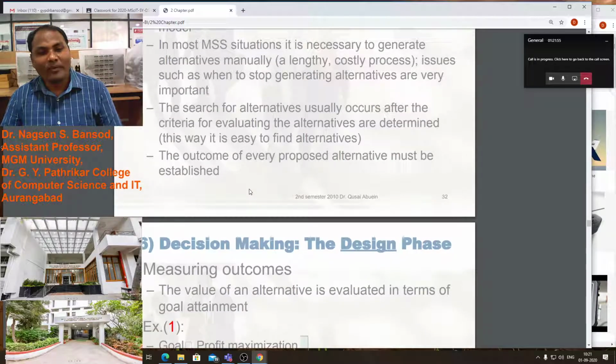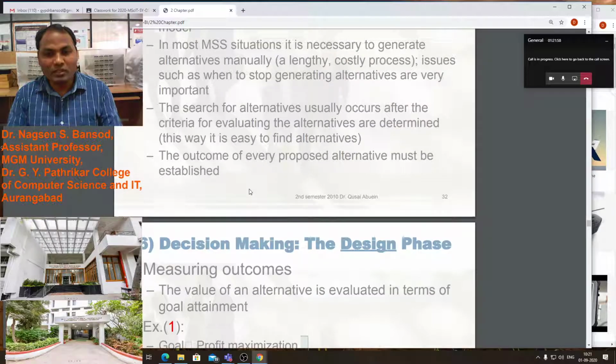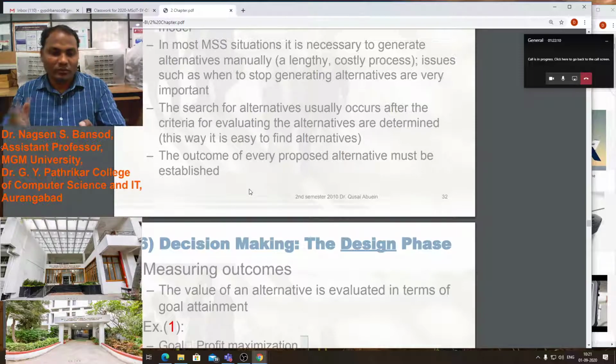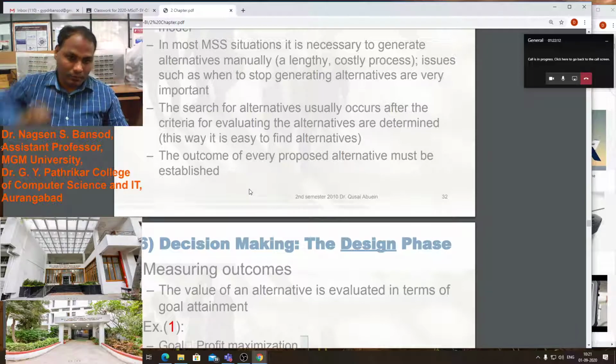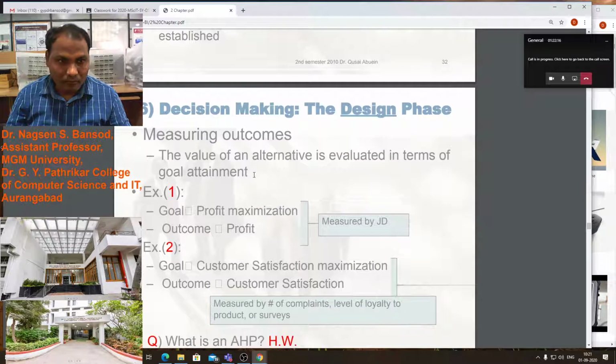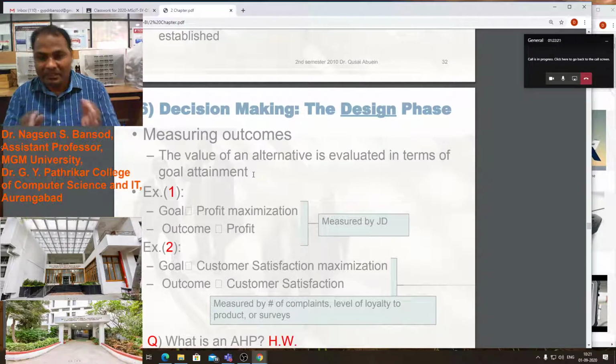The outcome of every proposed alternative must be established. It means we have to consider the output of every alternative in the next phase. We have to establish that and acquire that output from the alternatives. Measuring outcome: in the design phase, we have to measure the outcome.